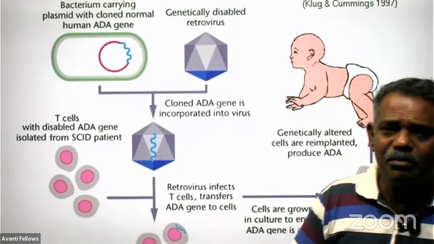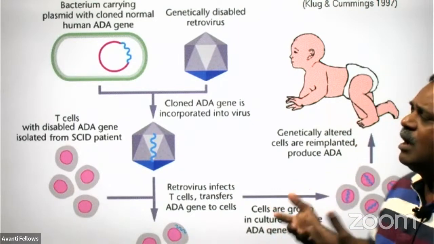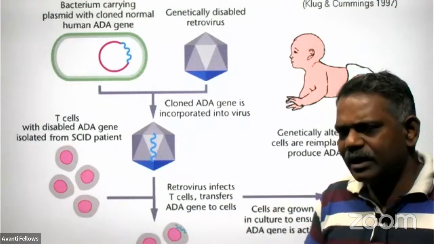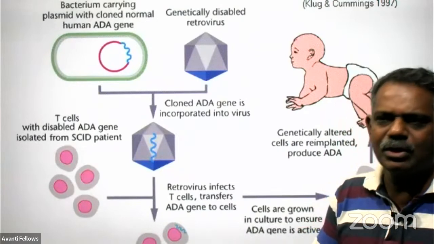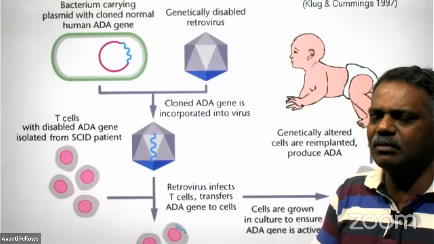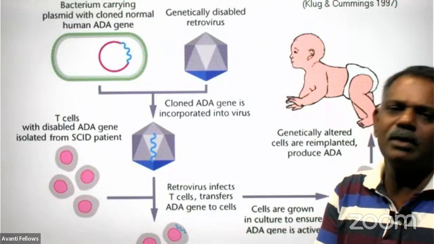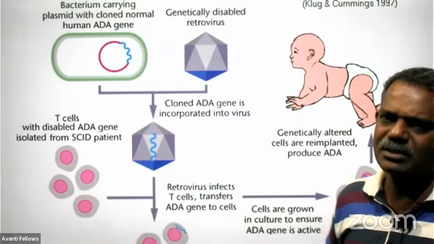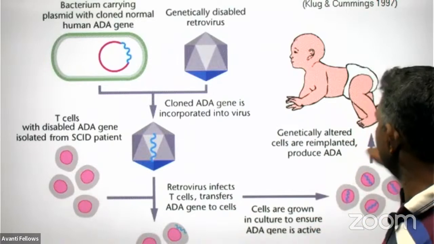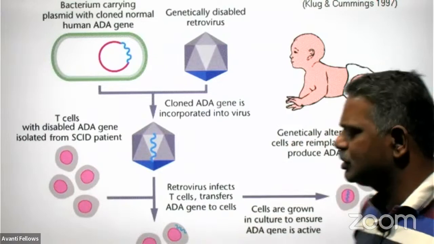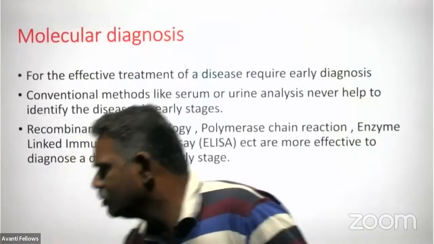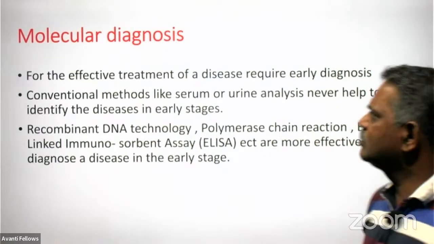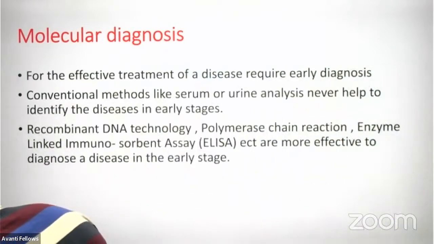So naturally the patient starts producing the adenosine deaminase enzyme normally. With that, the patient is able to get resistance against disease-causing microorganisms, and the immune system will work normally because it now has functional T lymphocytes. So this is the way through which we make a patient all right by using a functional gene. Then another one is molecular diagnosis.